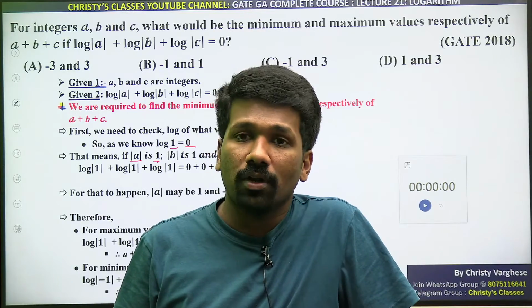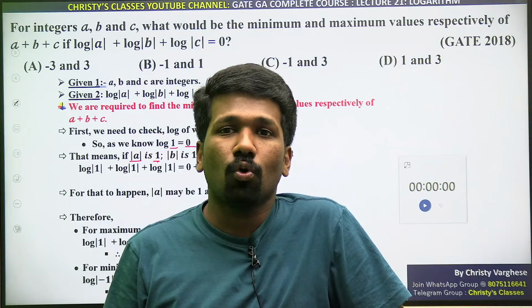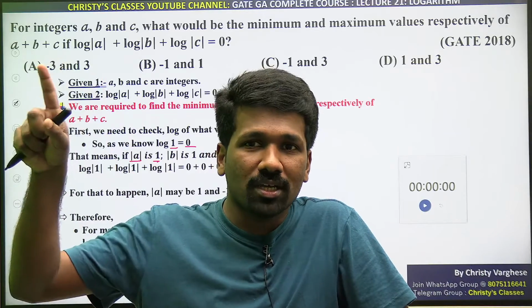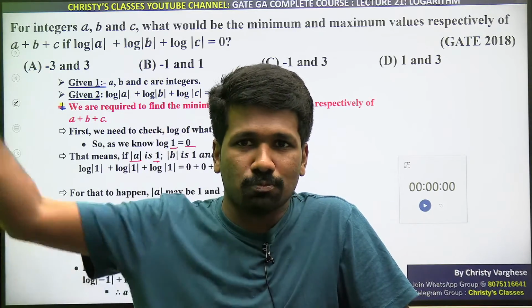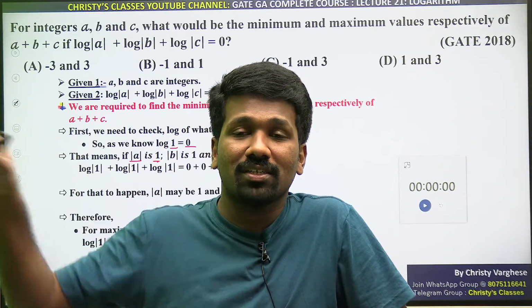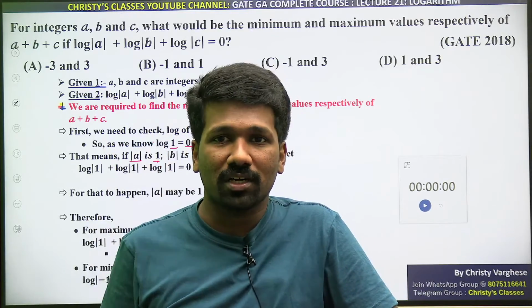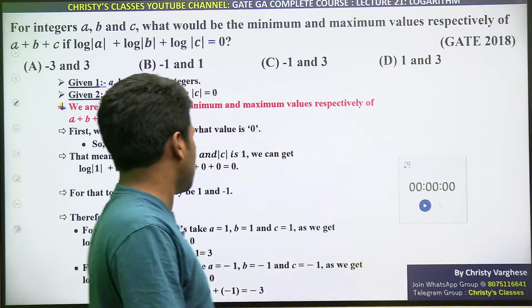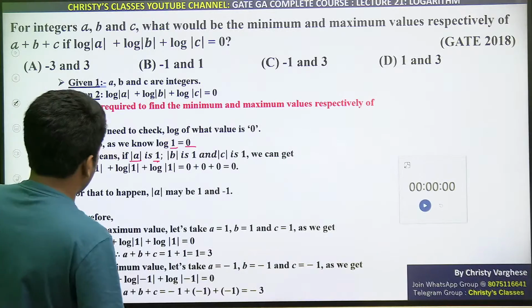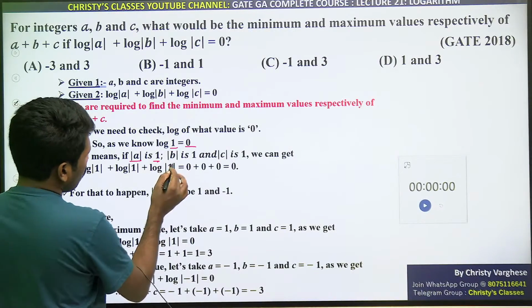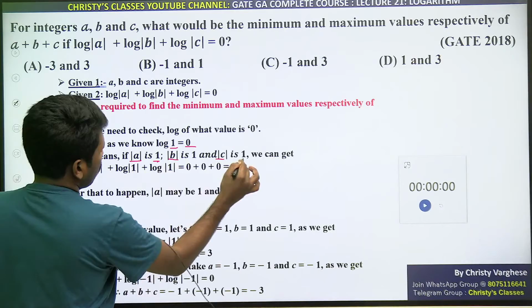Yes, ABC = 1 is possible, but that is not the only possibility, because modulus of x is x if x is positive, and minus x if x is negative. Definition of modulus we discussed in the functions and operations chapter. Unary operators we discussed now. So mod A, mod B, mod C should be 1.